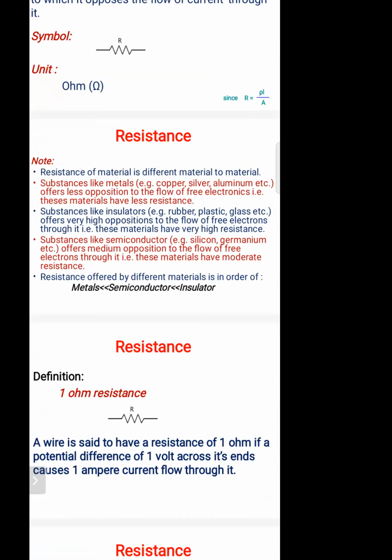Semiconductors come under electronic circuits and all those things. In the diode and transistor, we use silicon and germanium materials. We use those to allow medium resistance. Insulators have very high resistance.